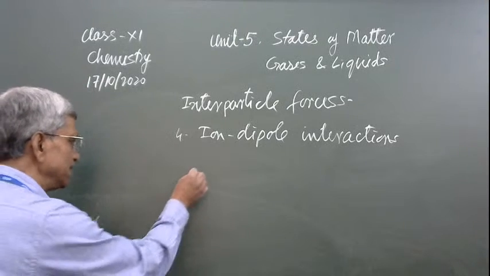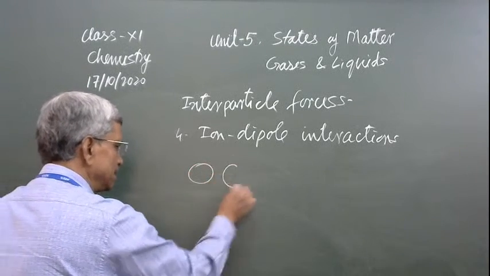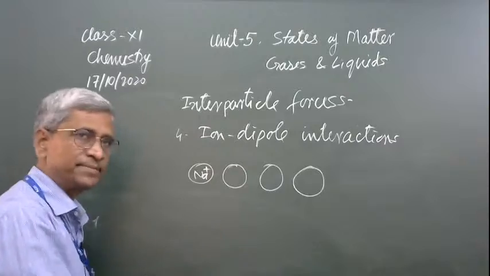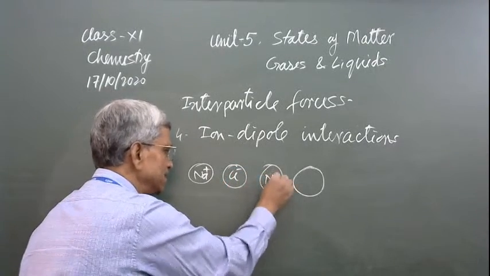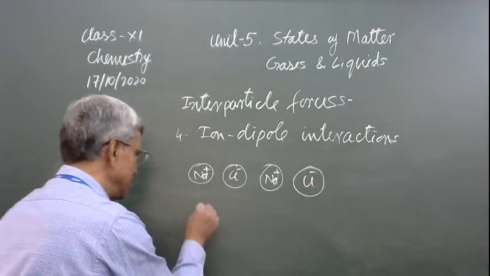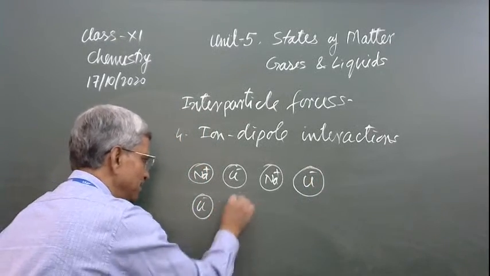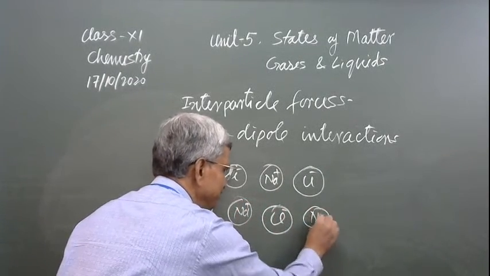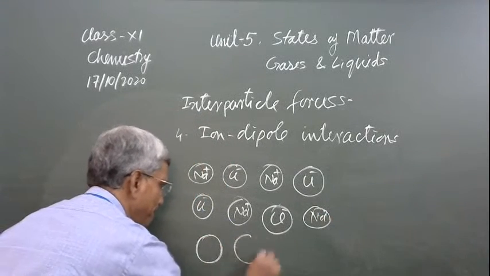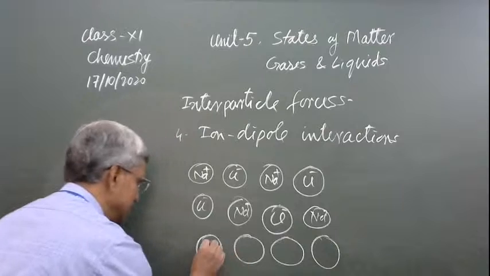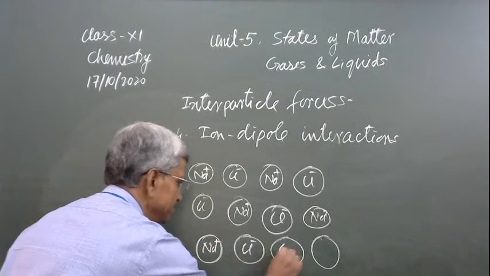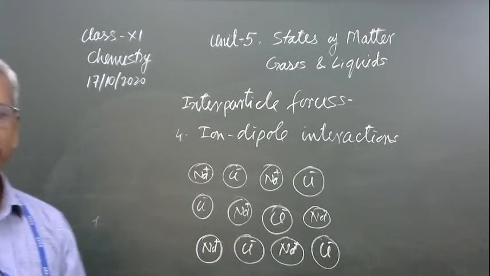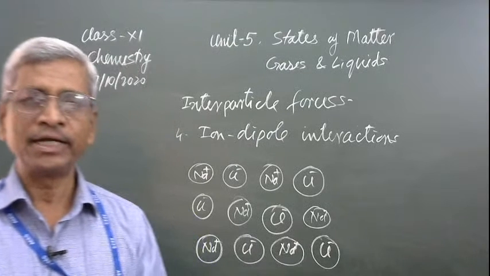Let me take the example. Here are the particles: here is Na positive, Cl minus, Na positive, Cl minus, Na positive, Cl minus, Na positive, Cl minus. This is in the solid state, a hard solid having high melting and boiling point.